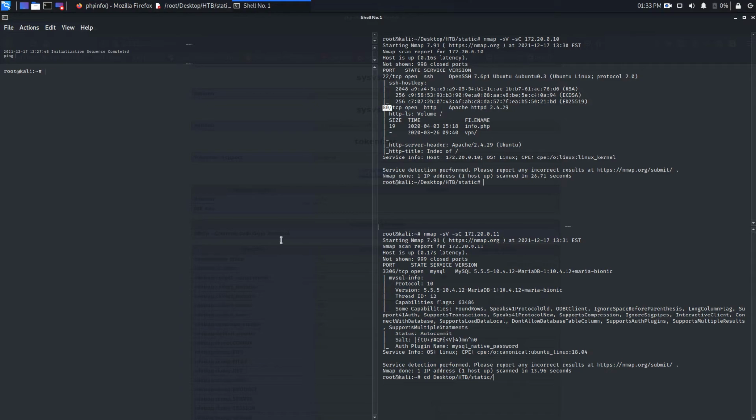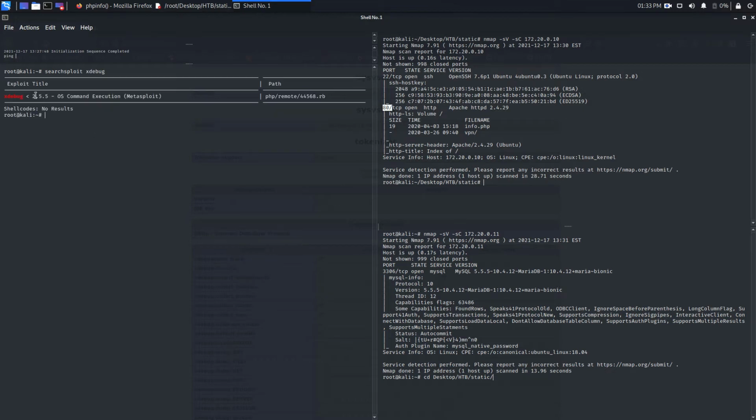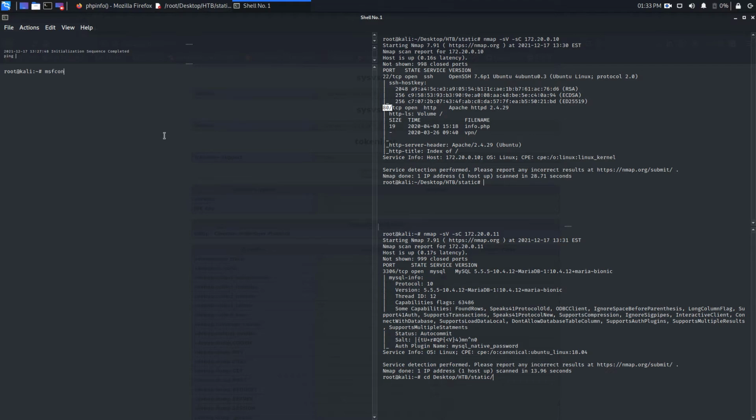So if you go there and try to search for an Xdebug exploit, you will find there is one exploit, OS command execution, and this is a Metasploit module. So let's go to msfconsole with space -q.